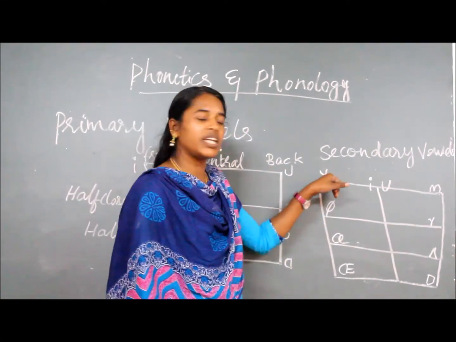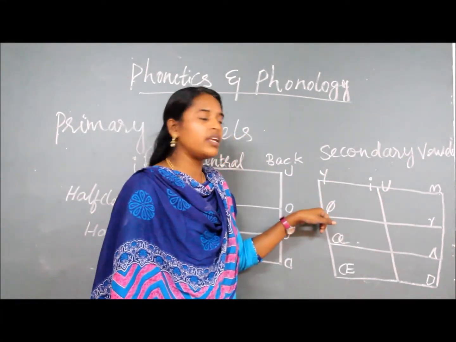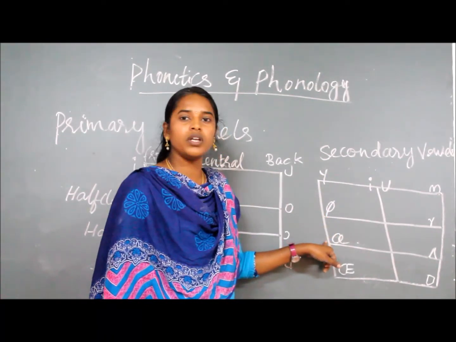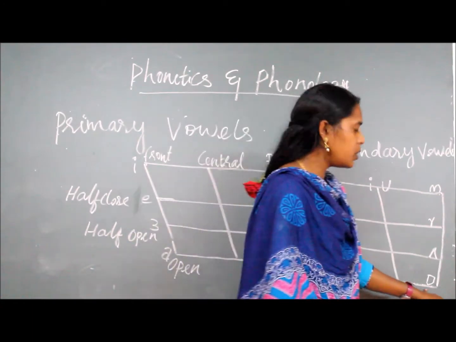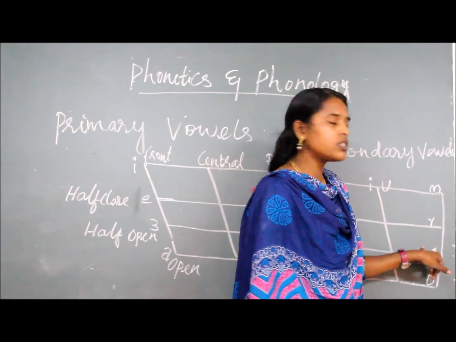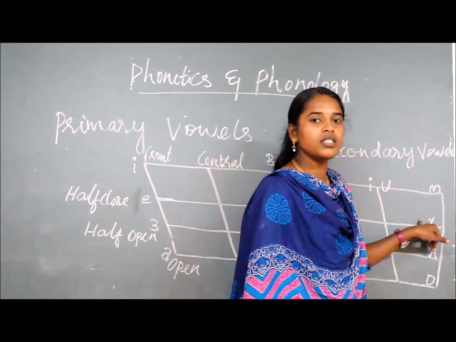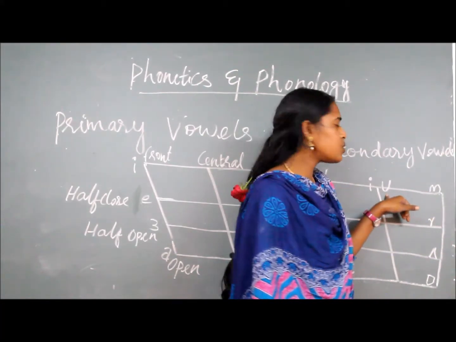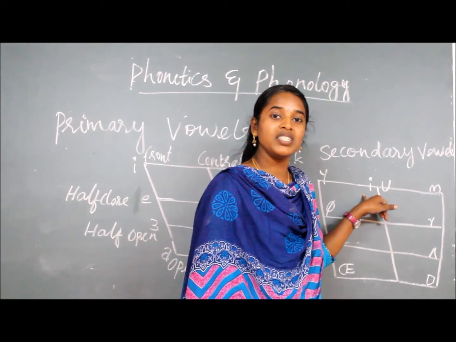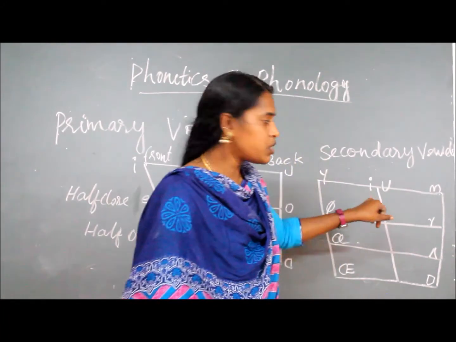Okay. Second vowels, it is E. So it is So the third one is So this one is So this one is O. This one is So this one is then this one is This one is U. And and again this one is E. Got it? So this one is E.